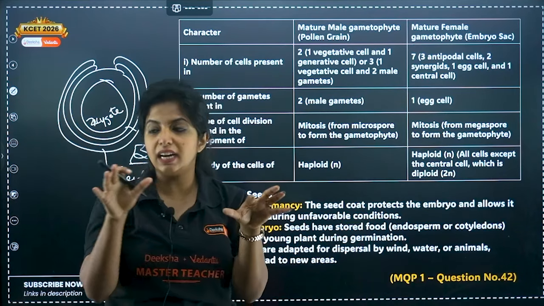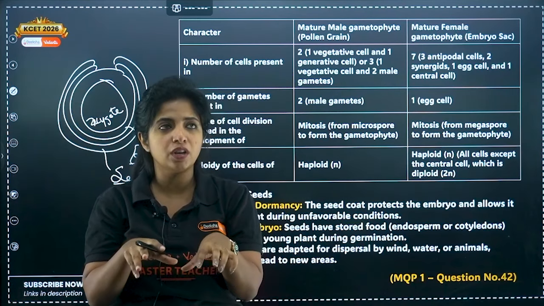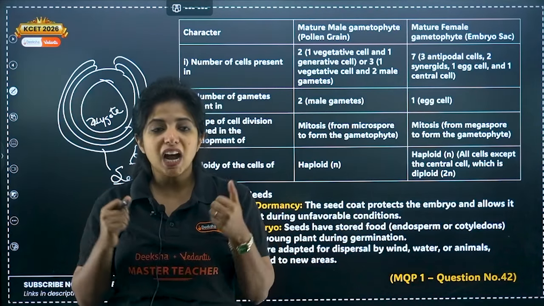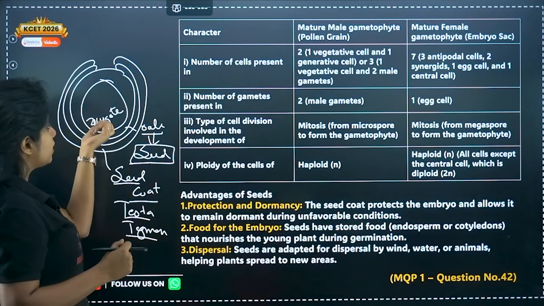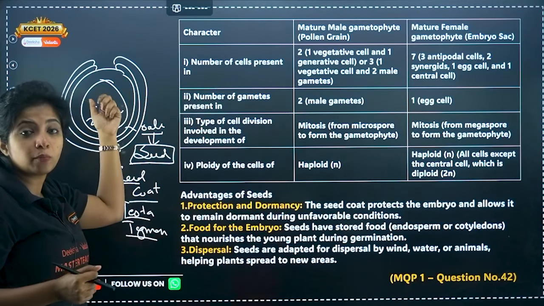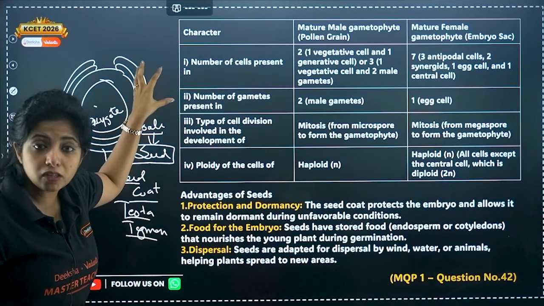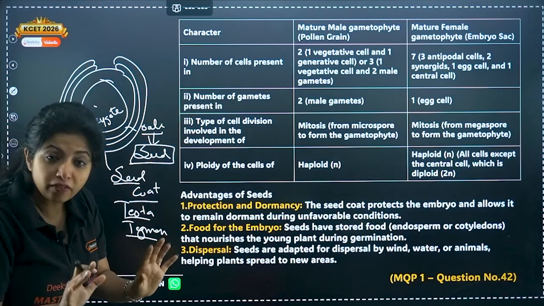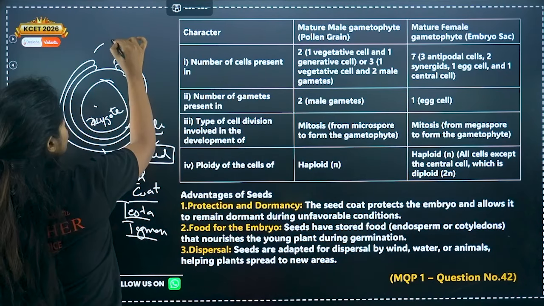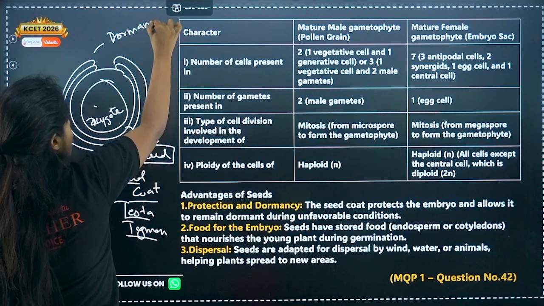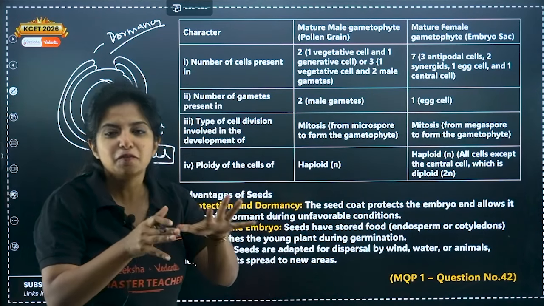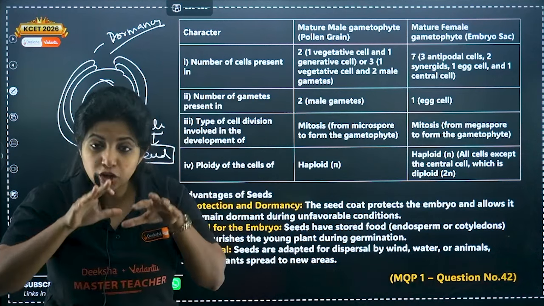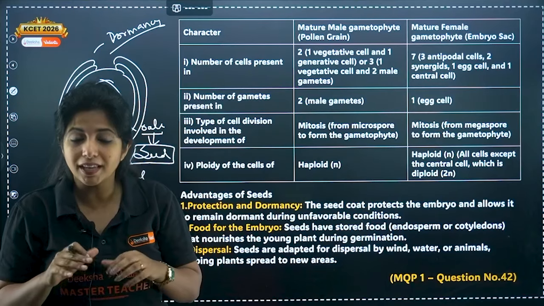Suppose the seed is in a situation where there is no favorable condition, there is no water, no sunlight, anything. At that point of time, if this zygote divides to form an embryo and forms a plant, do you think that plant can survive? Obviously no. Germination should not happen. So, to prevent it, it enters a stage known as dormancy. In dormancy, the metabolic rate, the rate of division, everything slows down, not stops, it slows down. That is known as dormancy.